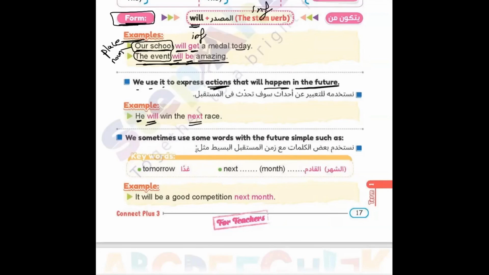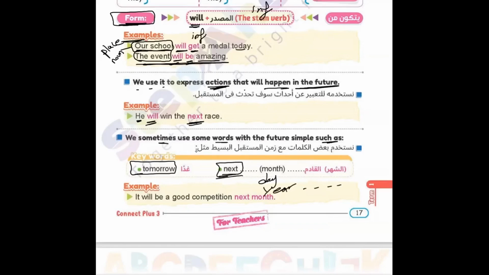What about keywords? We sometimes use some words with the future simple. Sometimes I can see words that show me this is the future simple tense, like tomorrow, next. And next could be with many things: next month, next day, next year, and many other things.